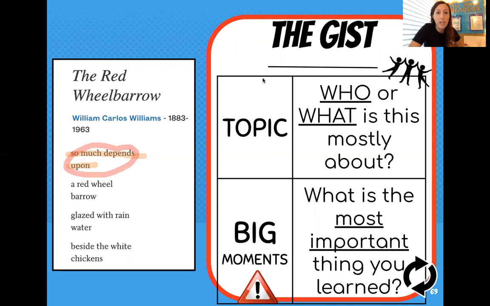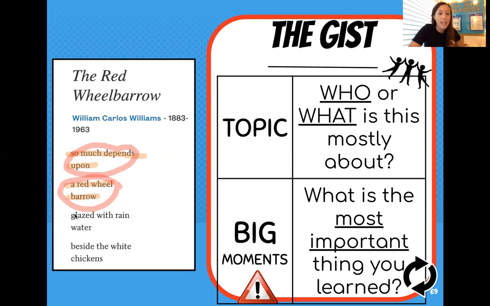Switch back to orange, and I'm looking for my lines. A red wheel, that's another line, and barrow is the next line. Again, we have a space, and that group of 2 lines makes up stanza 2. The group of lines and the space separating it from the stanza before tells me I have another group, another stanza.